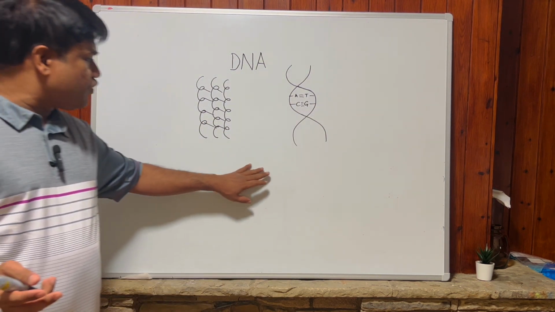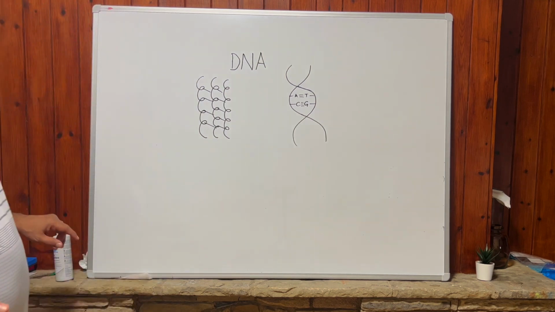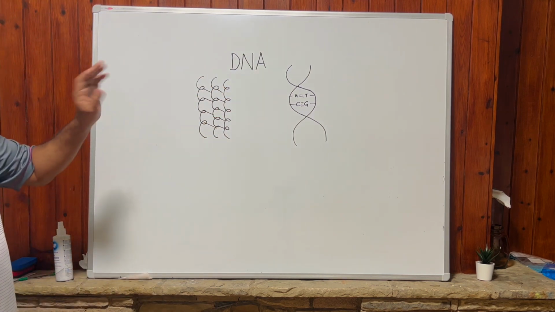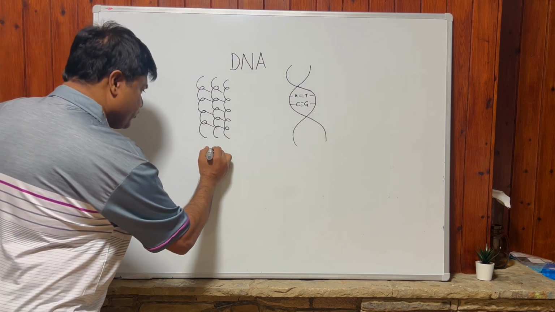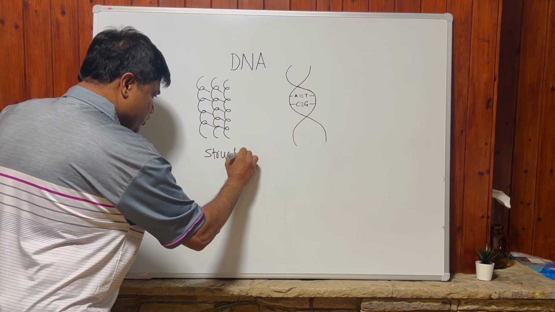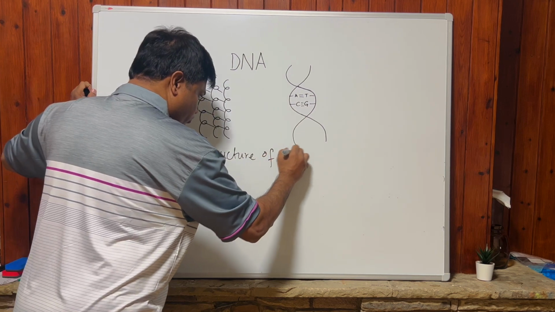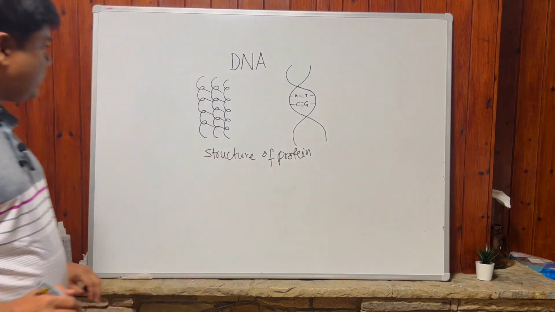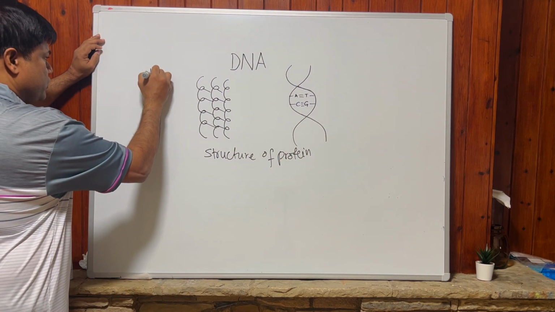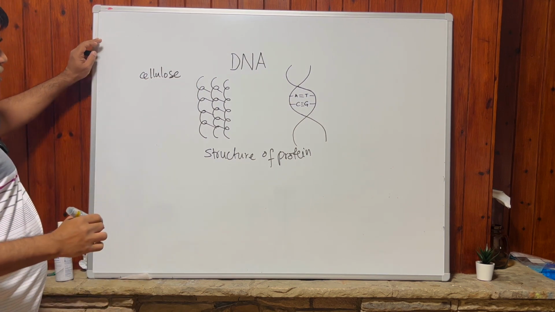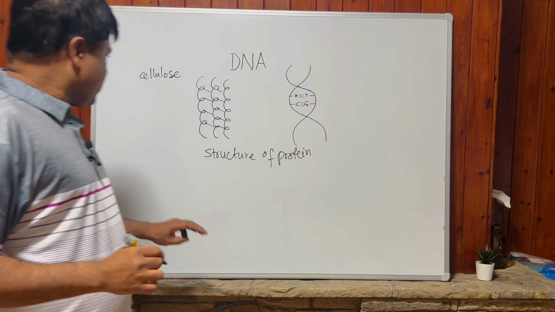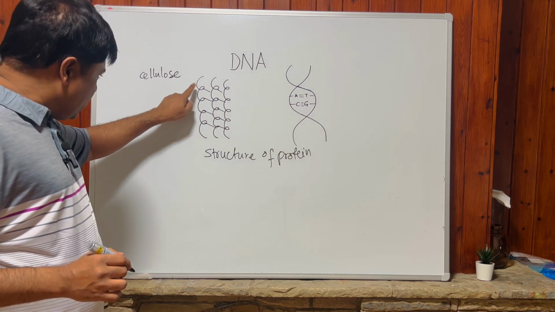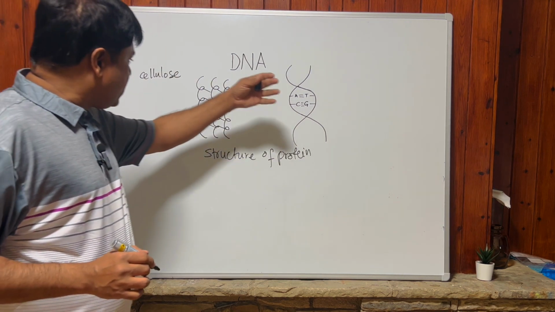The secondary structure of protein is also due to hydrogen bonding, and they form cross bridges, with alpha helical and beta pleated structures. Cellulose, a carbohydrate, is a polysaccharide, a polymer of beta glucose, and it is a linear molecule, not branched like starch and glycogen.